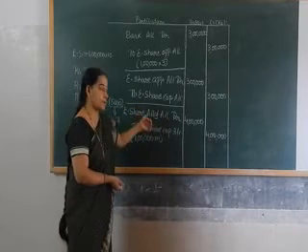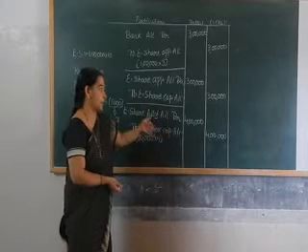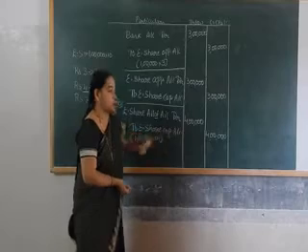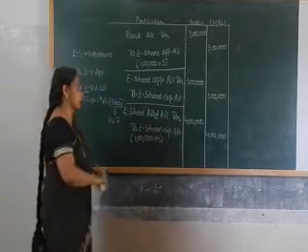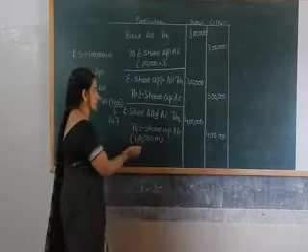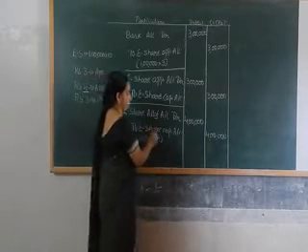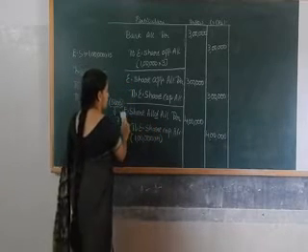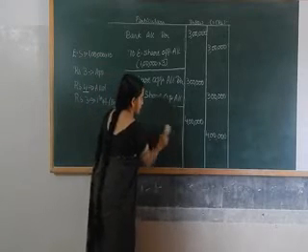So share allotment account represents the shareholders and it will be debited, and share capital account will be credited because it is the liability. The narration will be: share allotment money due on 1 lakh equity shares.